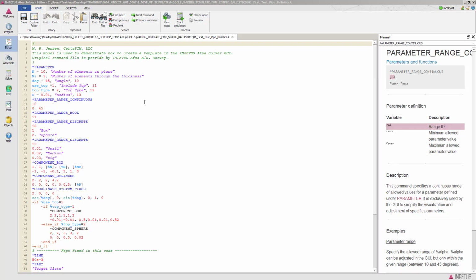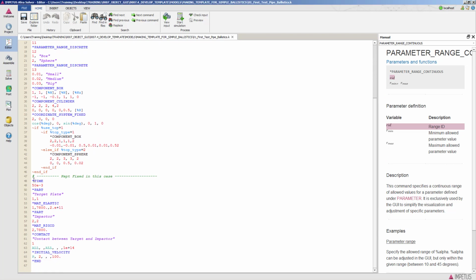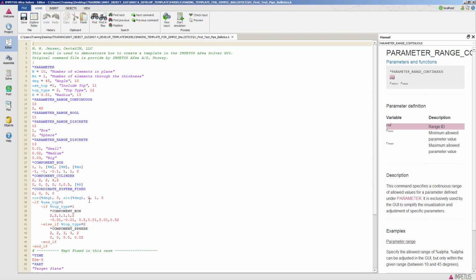So let's look at how we can build an interface, a template for a command file, so it's simple to input parameters and build a model. In this case, we have parameters given in this command file. Down at the bottom, we have commands that do not have any range. These are not going to be in our template, but are so-called hard coded. And then up here, we have parameters.